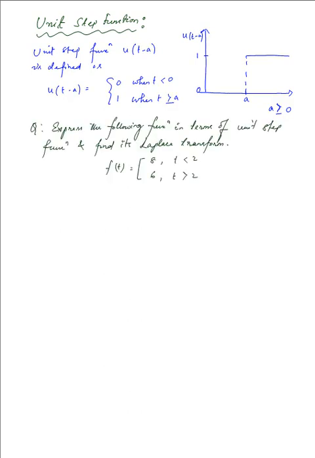So we have the function which is of the form f of t is equal to 8 when t is less than 2, and it is equal to 6 when t is greater than 2. Now as a solution of it, what we can do is we have f of t, now that 8 and 6 can be represented as follows.